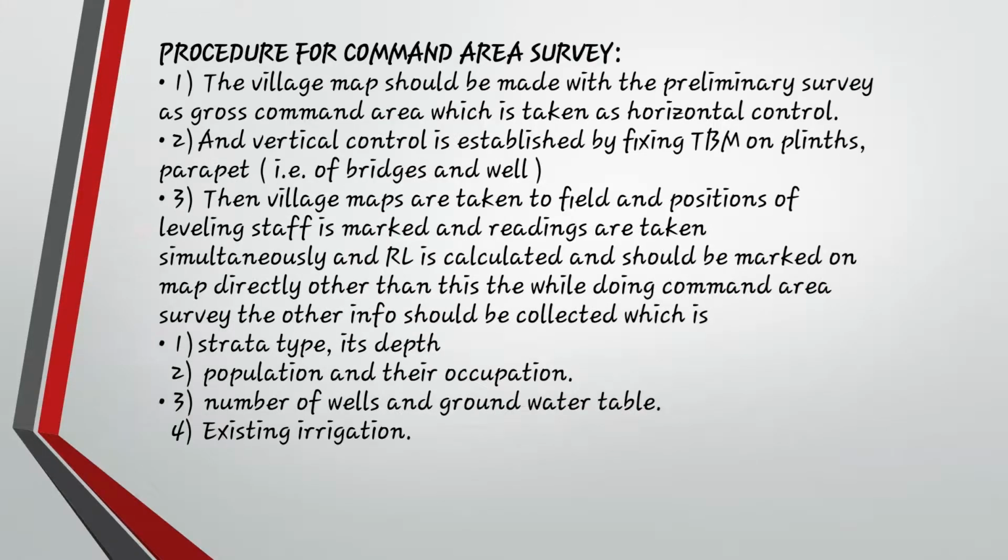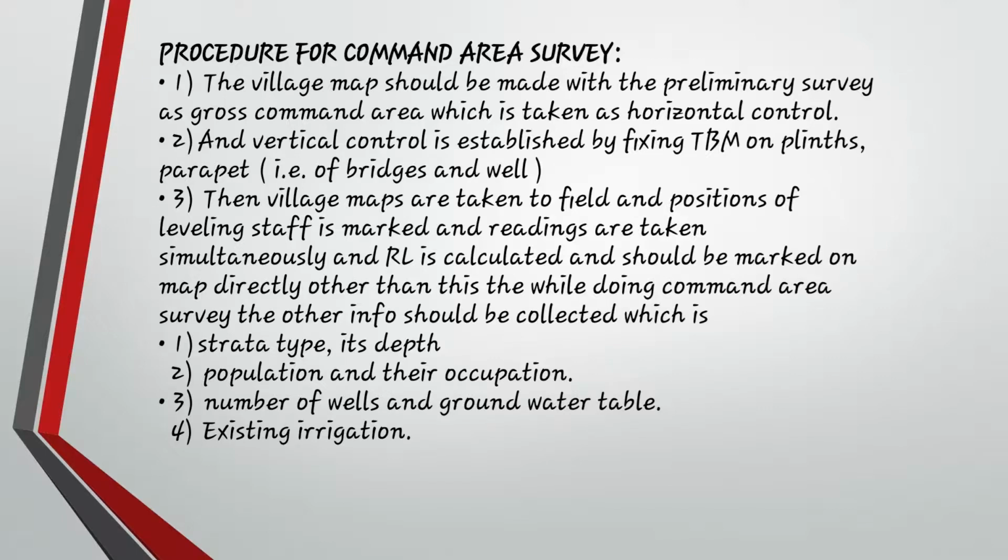Next is procedure for command area survey. What is the procedure? Similarly, you need to see the map of the given area. How can you prepare the design? You need to do recognition survey, preliminary survey, and detailed survey. Next, you need to fix the TBM, that is temporary bench mark, in the area, and what type of parapet will be used, that also. Then village maps are taken in the field and the position of leveling staff is marked.